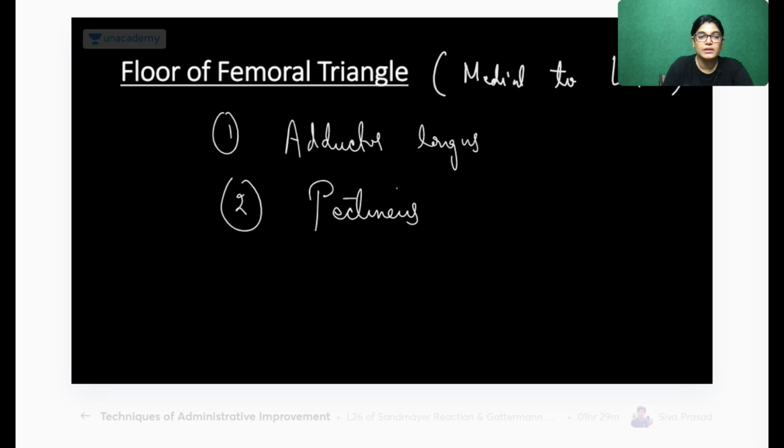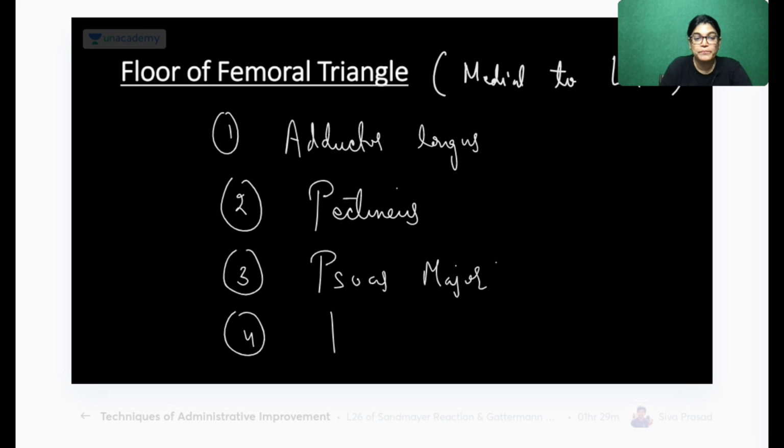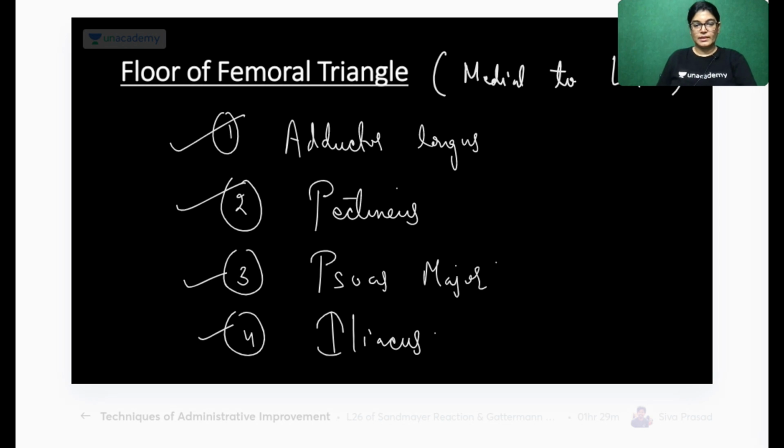The next is psoas major muscle. And thereafter we have iliacus. Absolutely right. Most of the students know all these facts. Very nice, a quick revision is going on.